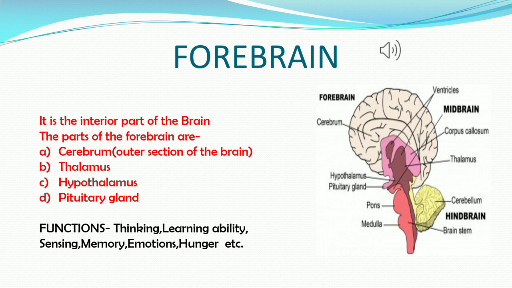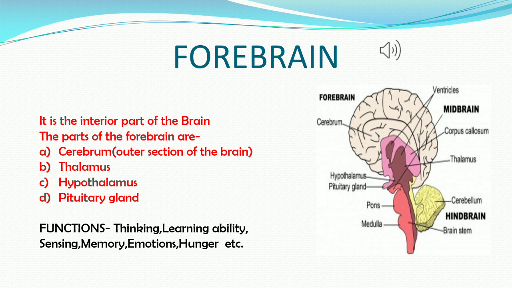The second part is the thalamus. The thalamus is located above the brain stem and between the cerebral cortex and the midbrain. Its function is mainly to carry the sensory information from the brain to the cerebrum and the limbic system.